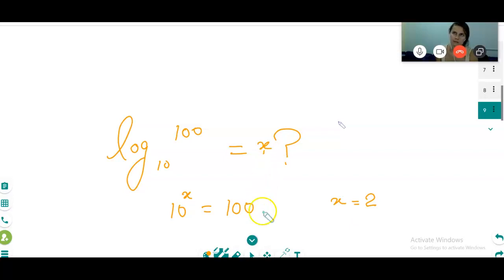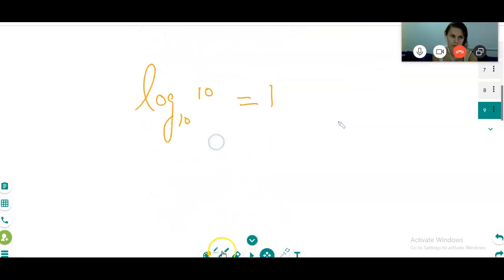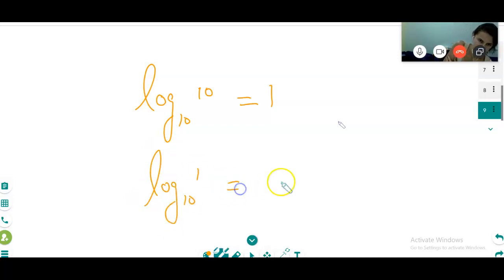If I say log base 10 of 10, what is the value of this one? It is 1. If I say log base 10 of 1 is equal to how much? 0.